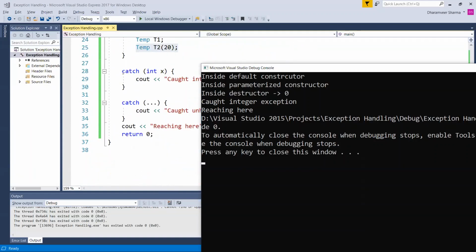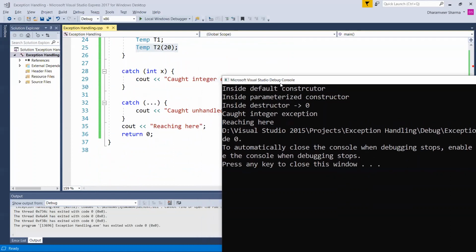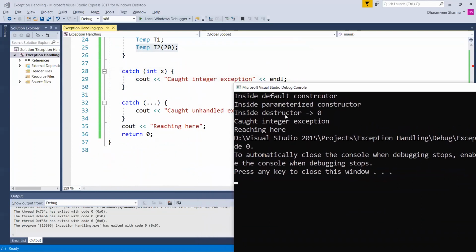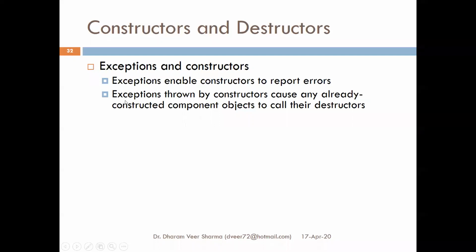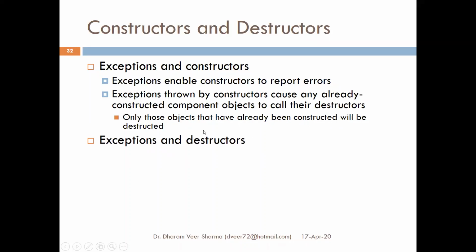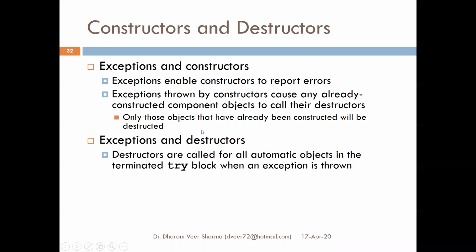Finally, after executing this part, it will write caught integer exception. It will come out of it. So the second point is very important. When an exception is thrown by constructors, they cause an already constructed component object to call their destructor. So only those objects that have already been constructed will be destructed. Exceptions and destructors: destructors are called for all automatic objects in the terminated block when an exception is thrown.